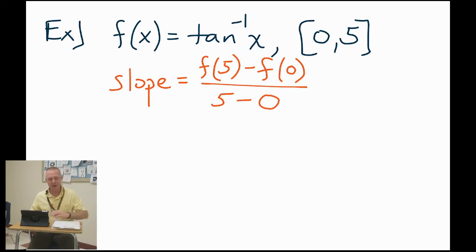Now, you would have had to put the number 5 in your calculator. That's fine. Actually, when you put the number 5 in there, you get 1.373. Make sure you're in radians. When you put 0 in your calculator, it just comes out to be 0.